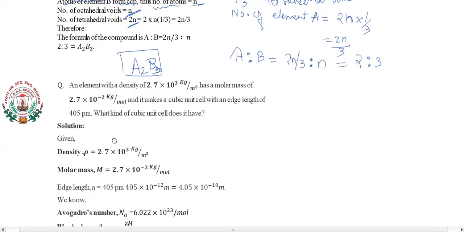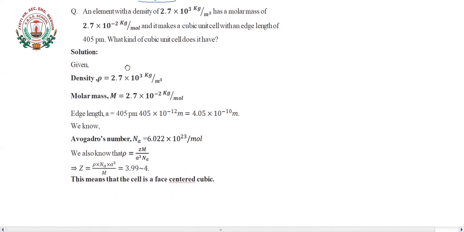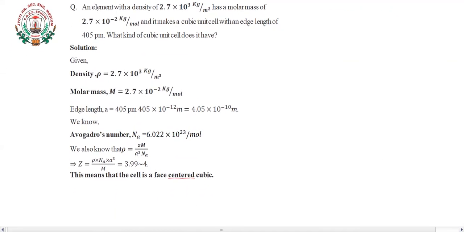Next, the question is asking: an element with a density of 2.7 into 10 to the power 3 kilogram per meter cube has a molar mass of 2.7 into 10 to the power minus 2 kilogram per mole, and it makes a cubic unit cell with an edge length of 405 picometers. So what kind of cubic unit cell does it have? We have to find out whether it is cubic close packing, hexagonal packing, or BCC or FCC. All this we have to calculate here.